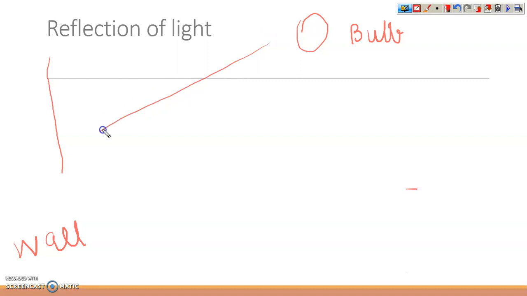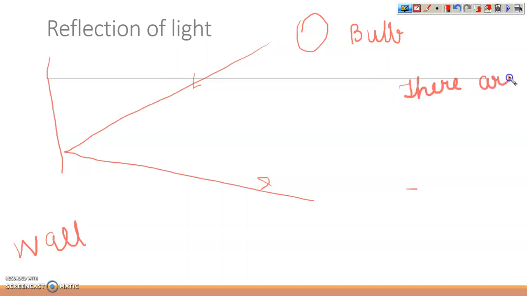From this bulb, many light rays are coming.